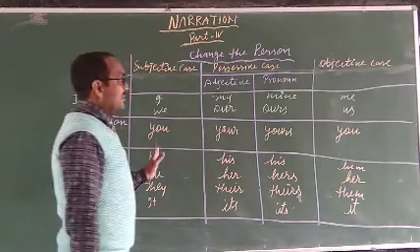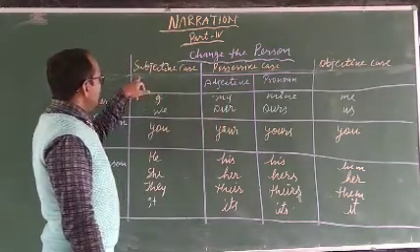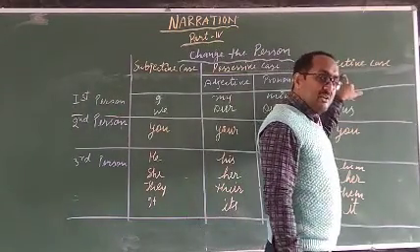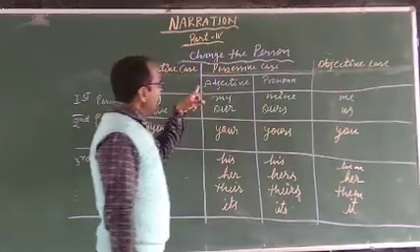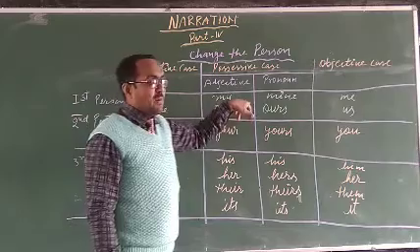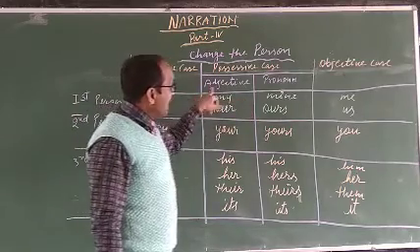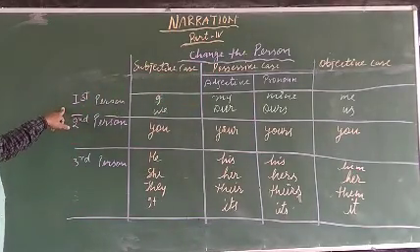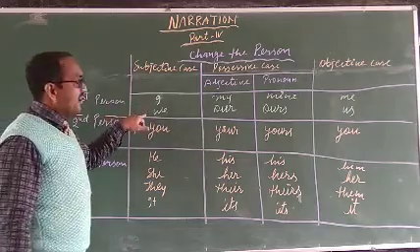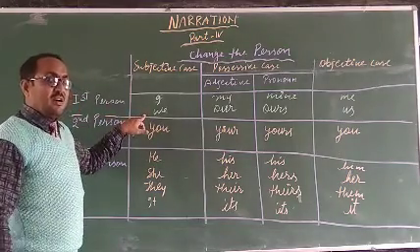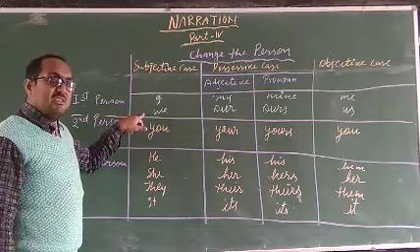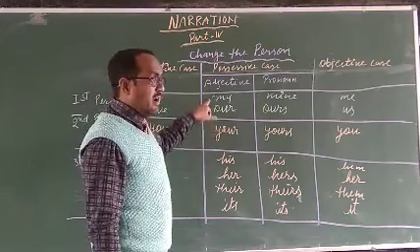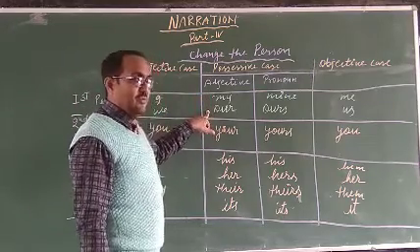And this person has been divided into three sections. First is subjective case, second is possessive case, and third is objective case. And also, look here, this possessive case is also divided into two parts. One is adjective and the other is pronoun. Look here, in first person, you know that I and we are used as a subject. And same, we use my and our as a possessive adjective.